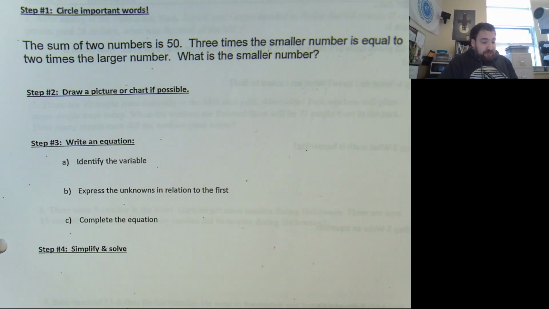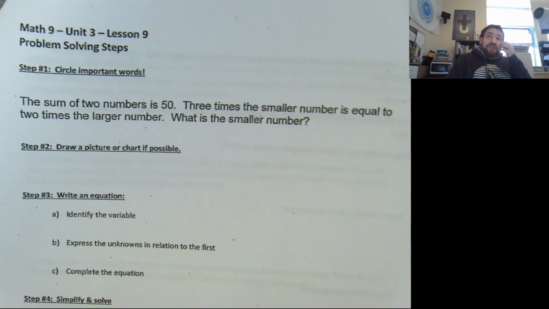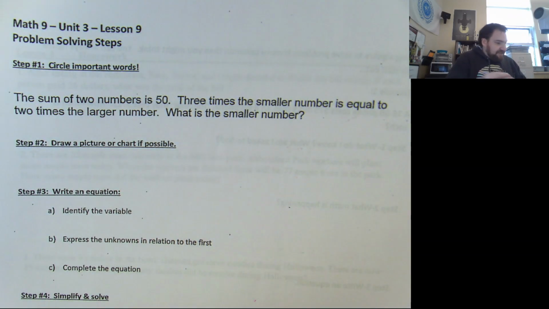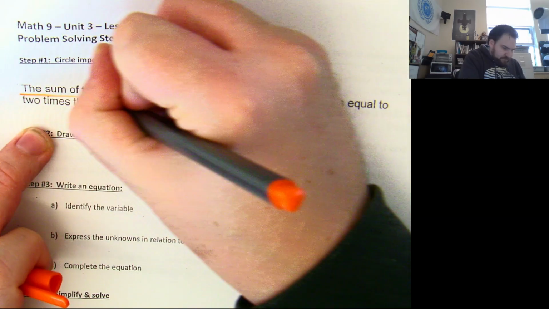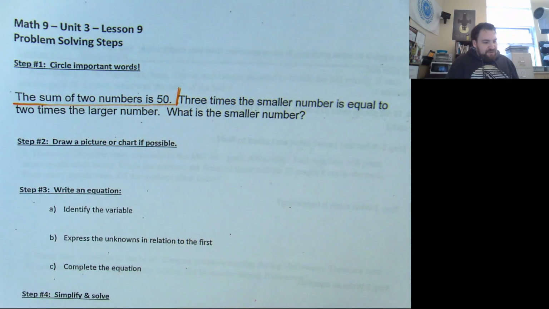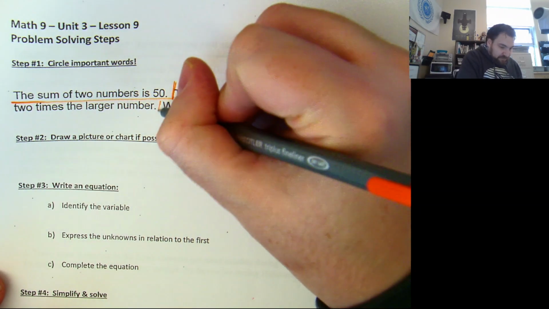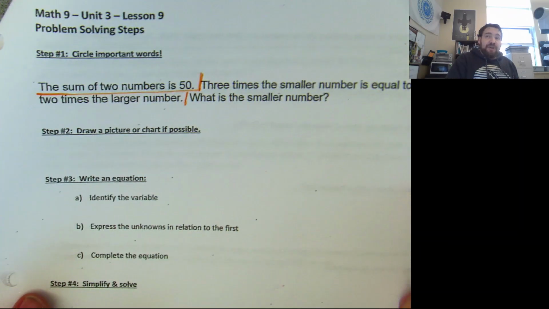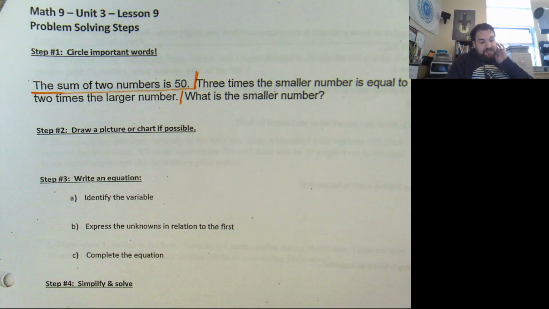So this question has an extra bonus sentence. The previous one just said 7 times the number is the same as 12 more than 3 times the number. Find the number. It was one sentence that related everything together. Here I've got 2. I've got this guy. The sum of 2 numbers is 50. And I have this second piece. 3 times the smaller number is equal to 2 times the larger number.